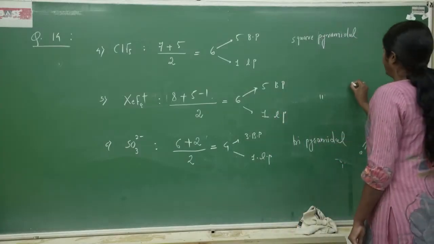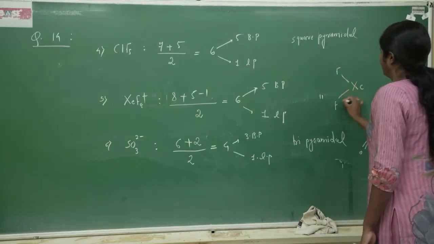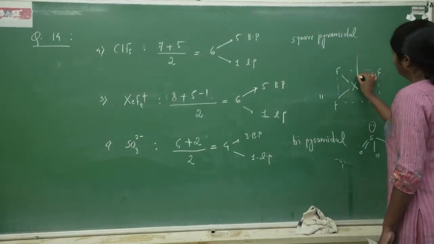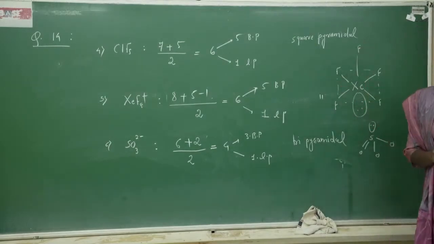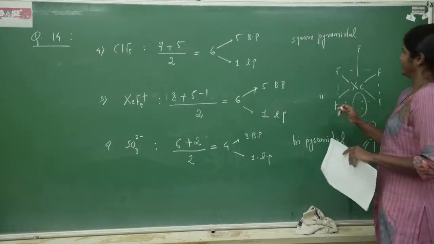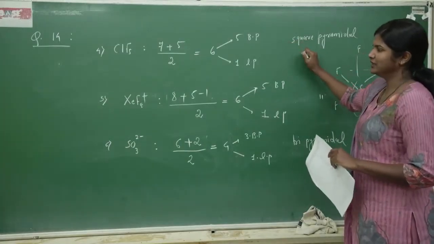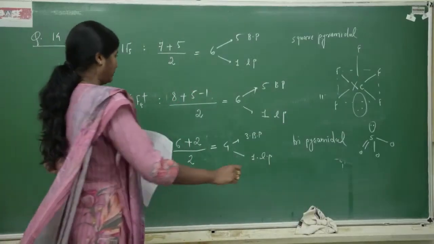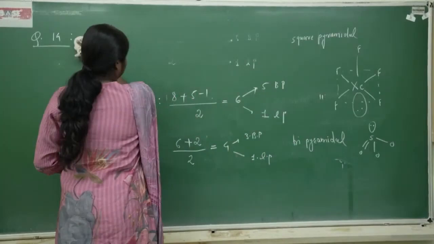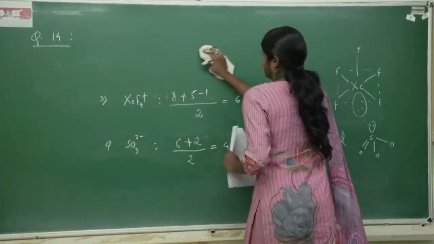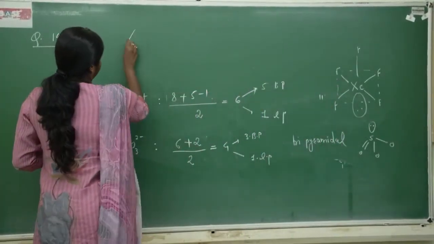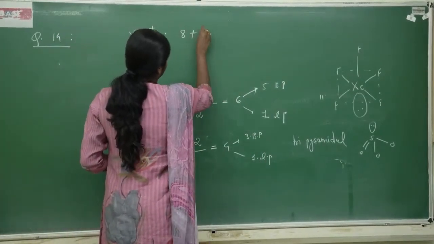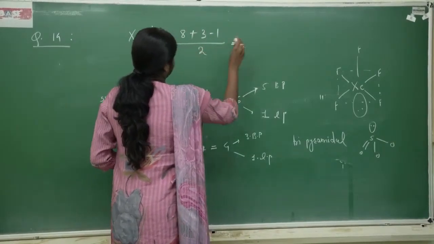And XeF4, we have drawn the symbol of Xe, F, F, F, F. This is square, and 1 more F. So 1 lone pair. This is square pyramidal, isn't it? This one will also be similar to this. Okay? Fine. So next is XeF3 plus. 8 valence electrons plus 3 minus 1 divided by 2.